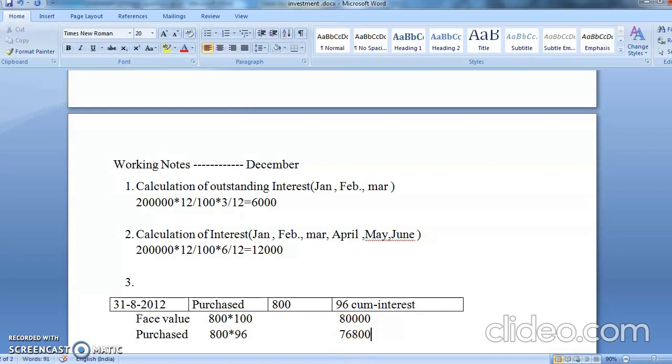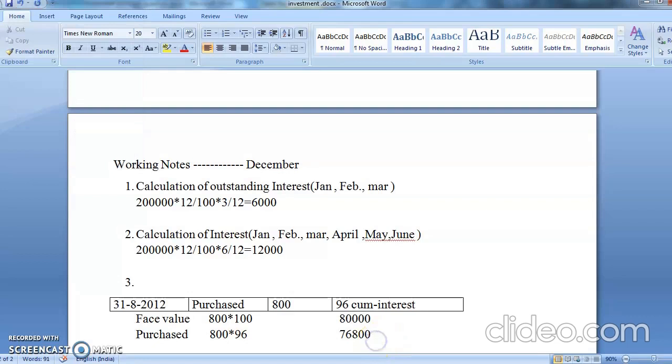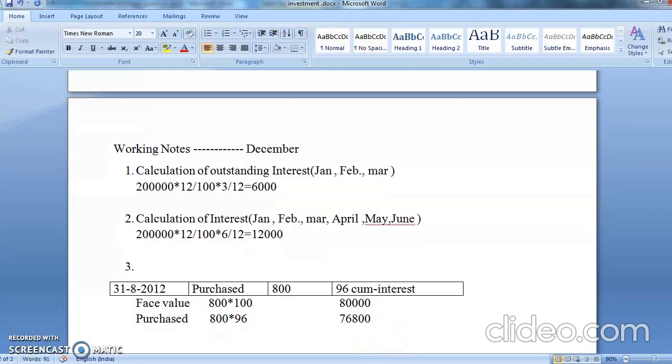It is 76,800. After that, you are going to come to interest. Yes, see, when did you last receive interest? In the month of June was your last. So now your interest is due from July.